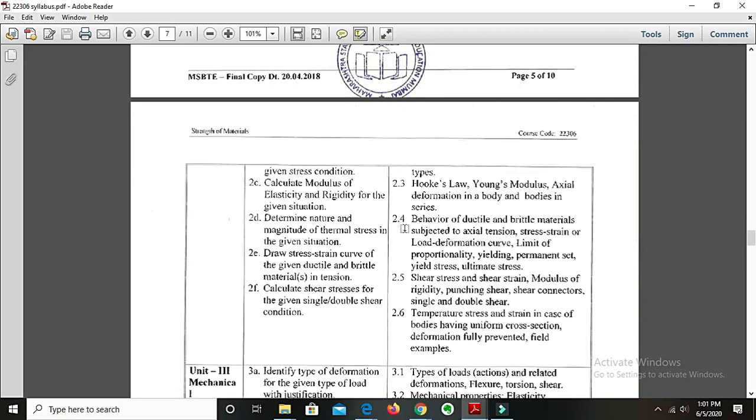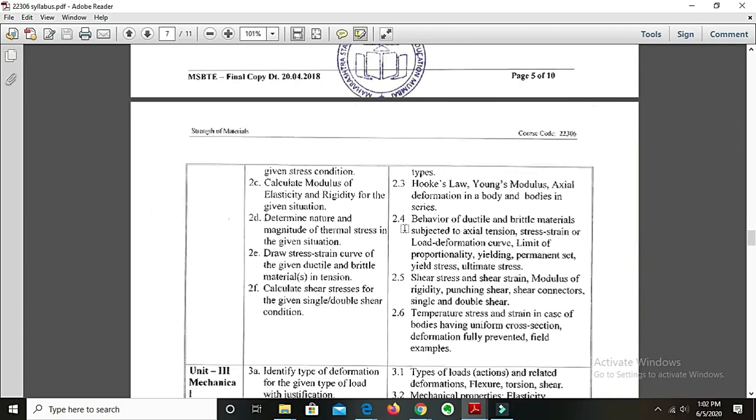Then in point 2.4, we'll study the behavior of ductile and brittle materials: how a ductile material behaves when force is applied on it, and how a brittle material behaves when force is applied on it. We are going to study this under this point. After that, we are going to draw the stress strain diagram or the load deformation curve. The stress strain diagram or load deformation curve is a very important point. Remember, here we are going to draw the stress strain diagram for MS as well as CI, that is mild steel and cast iron. It is very important from the exam point of view and from the learning point of view also. Then we will see the various points on it, that is limit of proportionality, yielding, permanent stress, yield stress and ultimate stress regarding that particular curve.